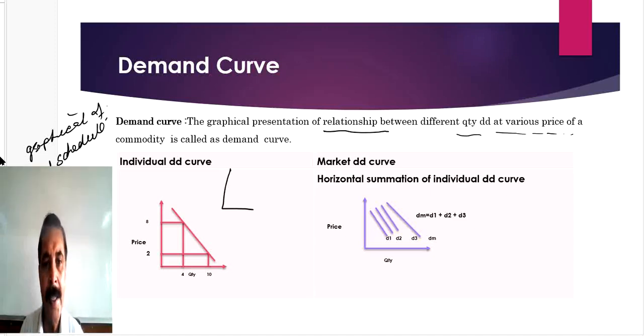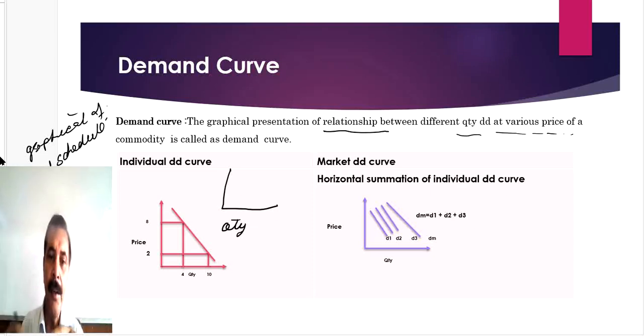There are 2 axes, the y-axis and the x-axis. On the x-axis we will take quantity. This word quantity indicates demand. It is a universal word of economics. Whichever concept you use it in, it will reflect the same concept. Meaning if you are talking about demand, quantity will reflect demand. If you are talking about supply, it will reflect quantity supplied. If you are talking about production, quantity will indicate input, and so on. So on the x-axis we will take quantity and on the y-axis we will take price.